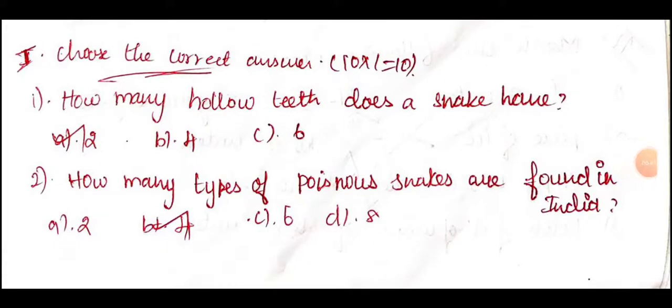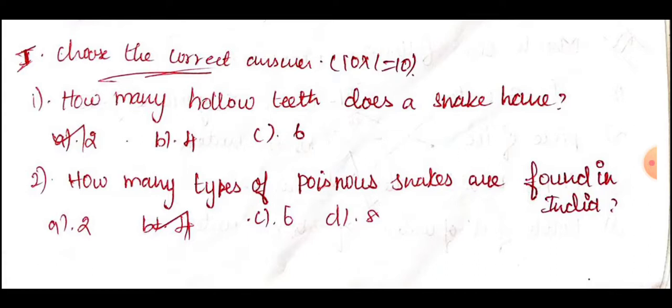Students, today I am going to revise for your annual examination. The first Roman is choose the correct answer. How many hollow teeth does a snake have? The answer for that is 2 hollow teeth.